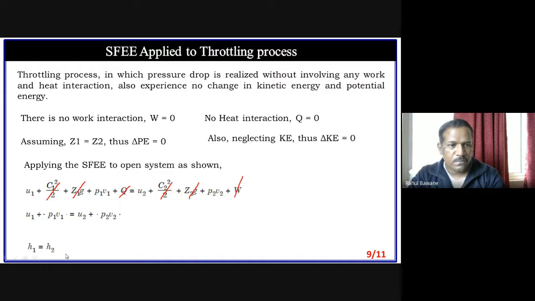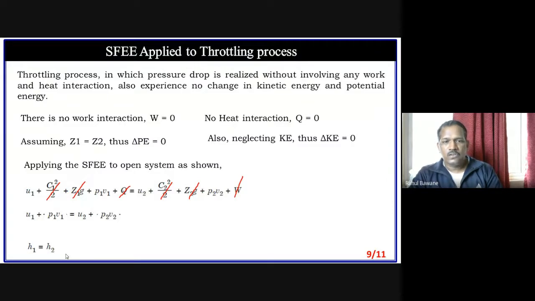Just like constant pressure process, constant volume process, and constant temperature process, in the same way throttling is a constant enthalpy process. Constant entropy process is an adiabatic process. So the throttling process is a constant enthalpy process. Remember, very important, because in oral exams it is always asked. Everyone knows constant pressure, constant volume, constant temperature processes.